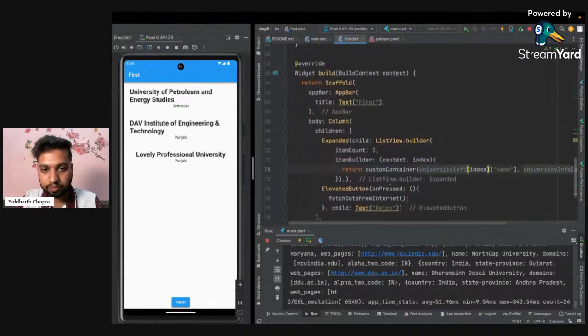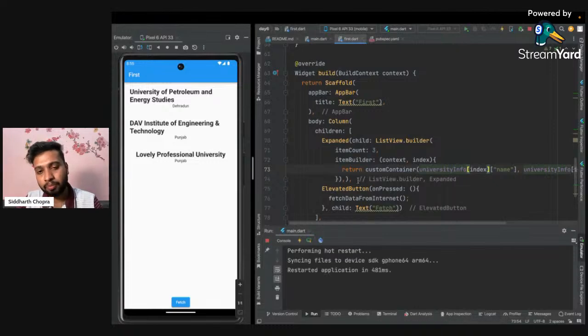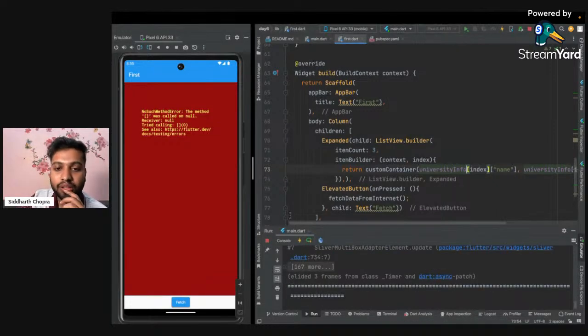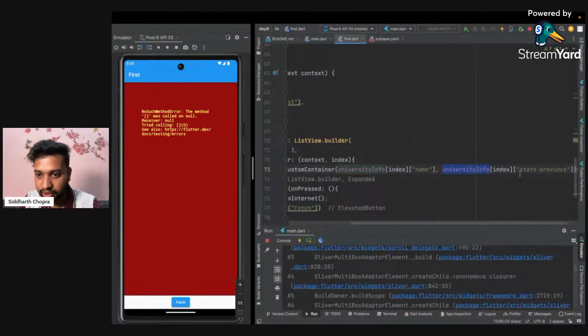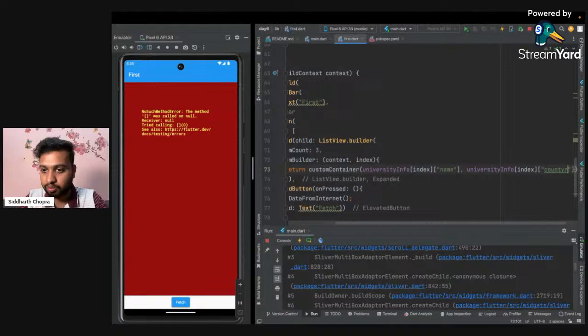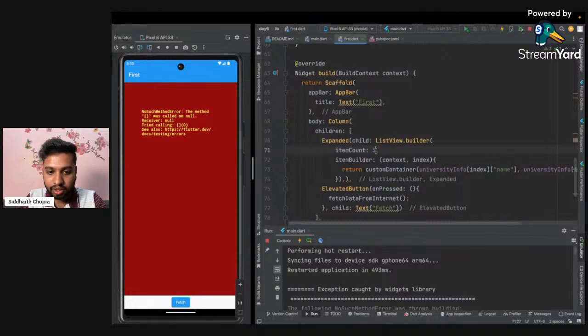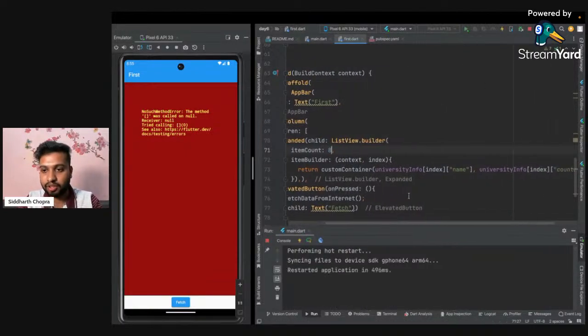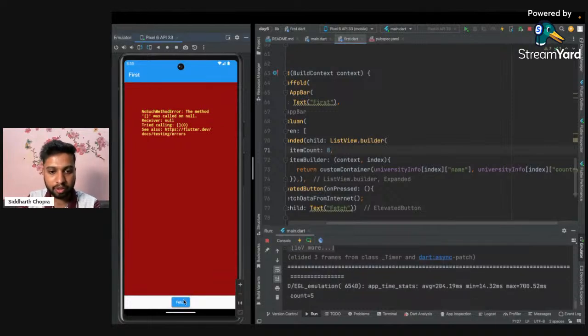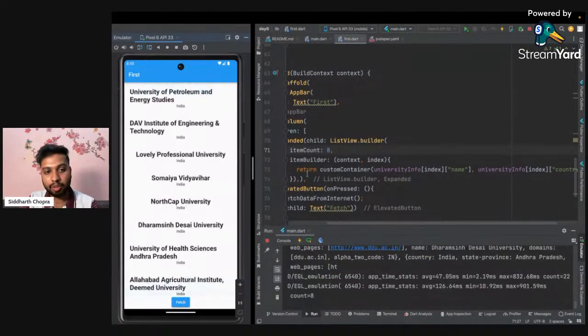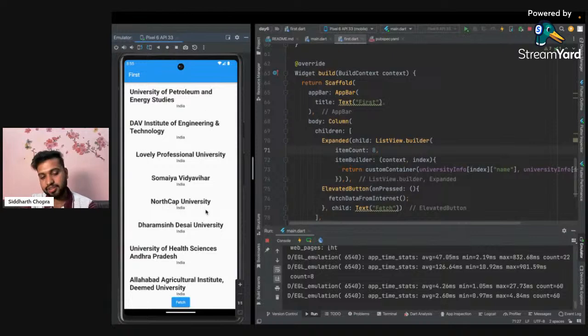Even we can change that, but before that, instead of name we can add country here, so it will not crash, because the state province might not be available for each and every item. So I'm just changing it to country, and let's change to state. Just for checking, we have the name and country available for each and every item. Yes, name and country are available for each and every item, so it is fetching properly.